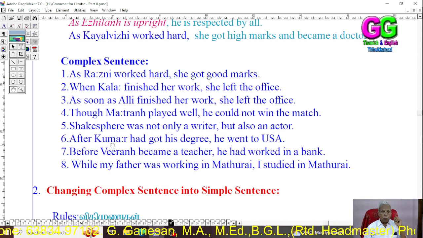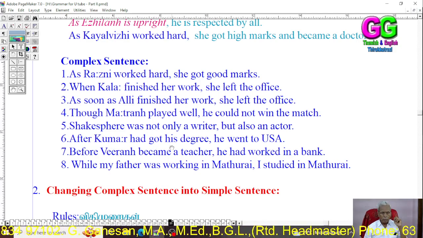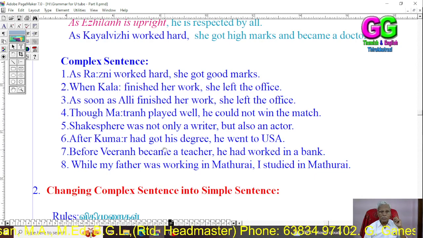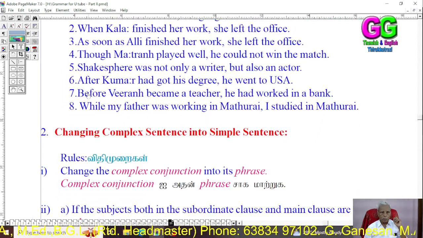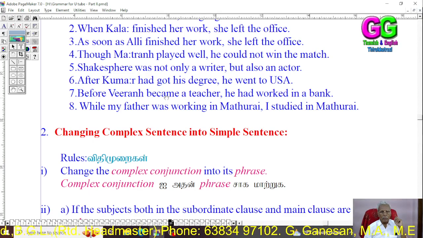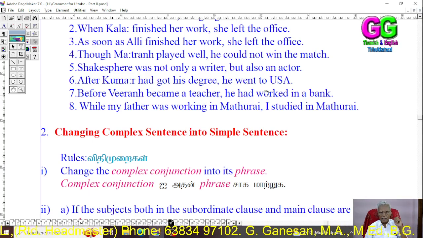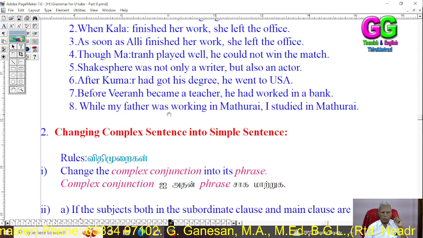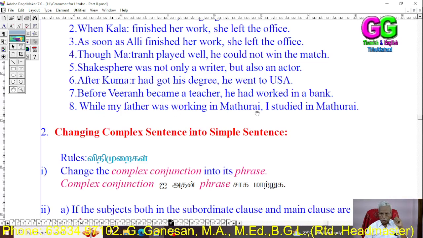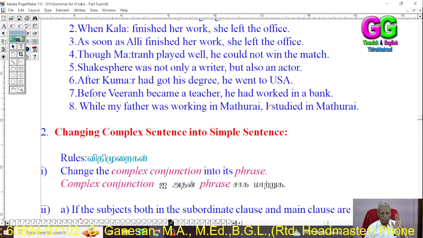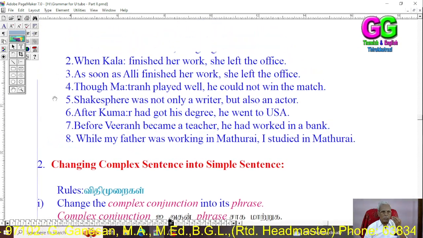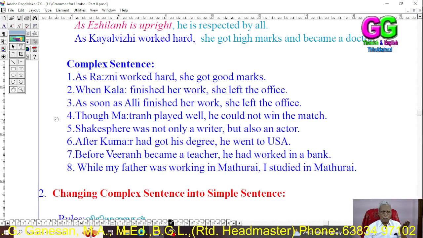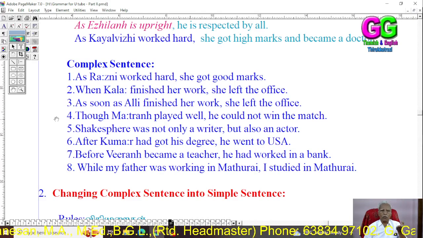After Kumar had got his degree, he went to USA. Before Viren became a teacher, he had worked in a bank. While my father was working in Madurai, I studied in Madurai. See, some 8 examples for complex sentence I have cited for you.